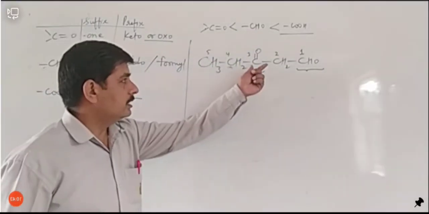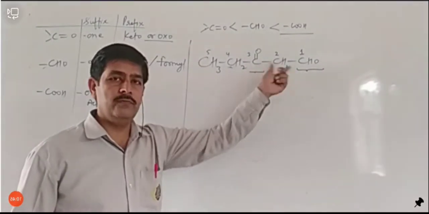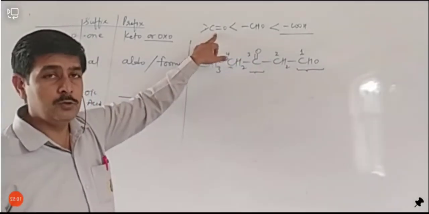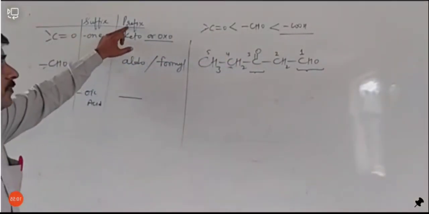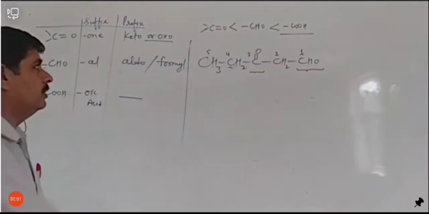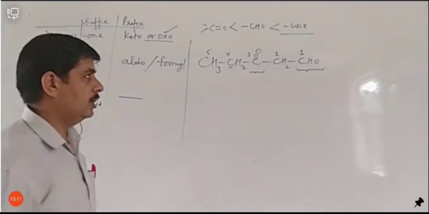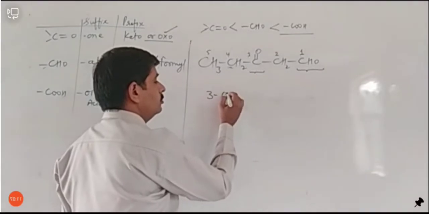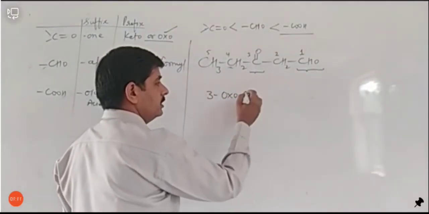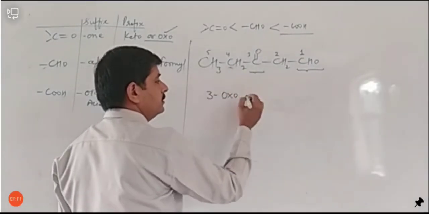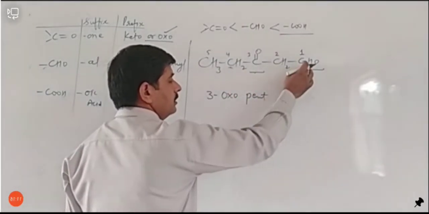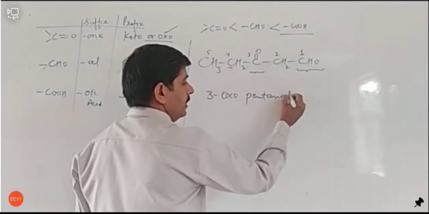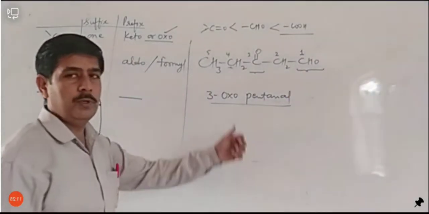Okay, and out of ketonic group and aldehyde group, ketonic group will be prefix because it is of less priority, इसकी priority कम है, तो जो कम priority का है that will be used as prefix. और जब आप prefix की तरह ketone को use में ले रहे हैं, you will call it oxo और keto. तो अब आप इसको keto या oxo कह सकते हैं. It is present at third carbon, so 3-oxo, okay, and keto also can be said. And then the main chain is five carbons, pent, and then single bonds are there, pentane, and CHO group will be used as al, pentanal, as it is at first carbon, so I have not mentioned the position.